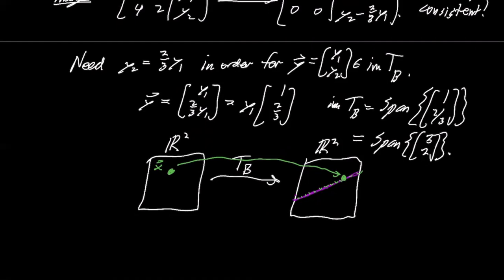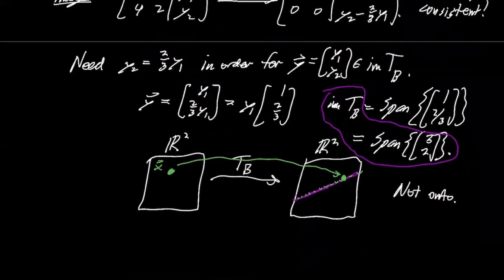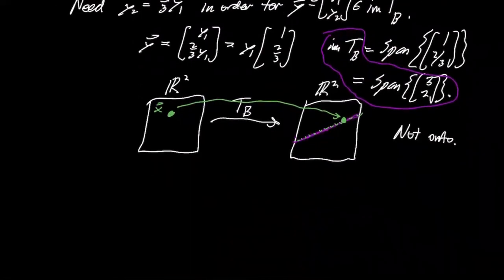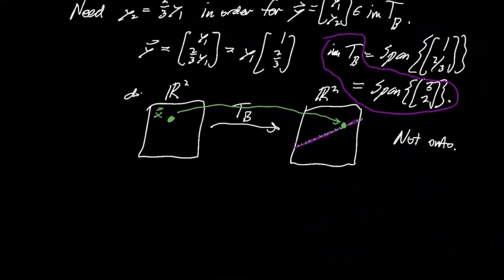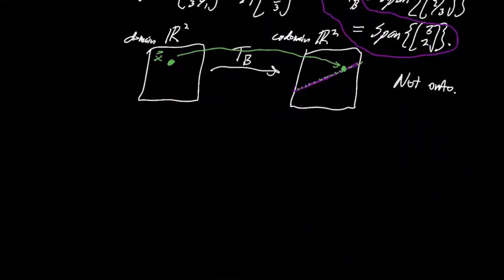And so that's the image. So the image is not all of R2. And this is really a nice way to describe the image right here as the span of this vector. Yeah, so this is not onto, by the way, using the terminology from before. Okay, good. Hopefully that's starting to look a little more interesting. Remember, this is the domain, and this is the codomain over there.